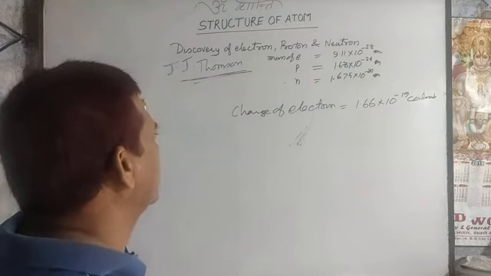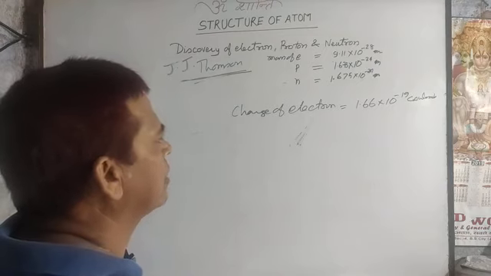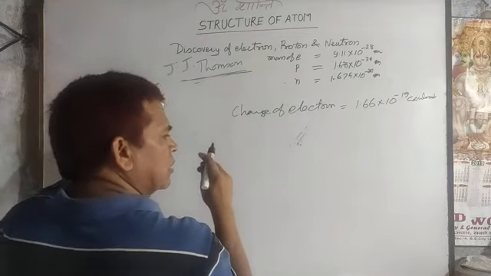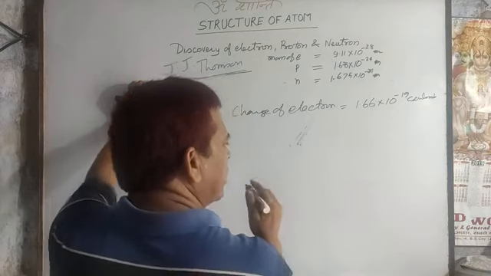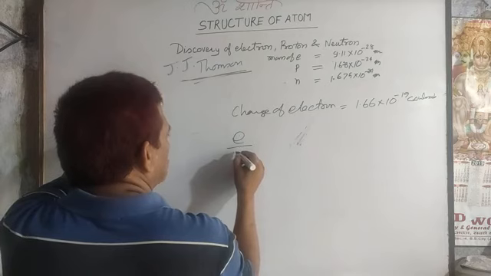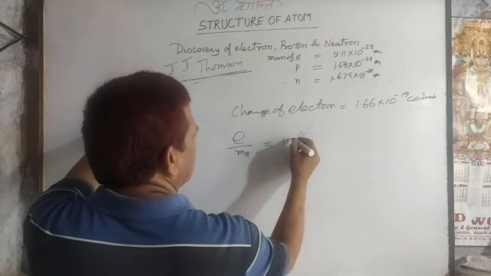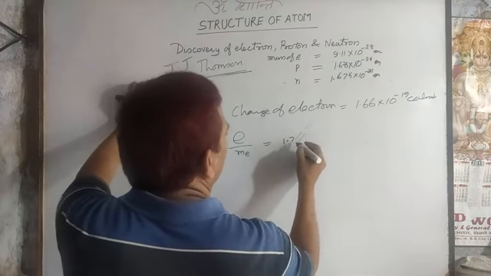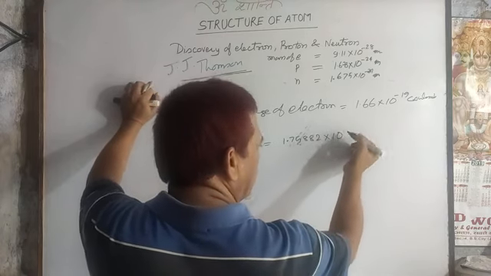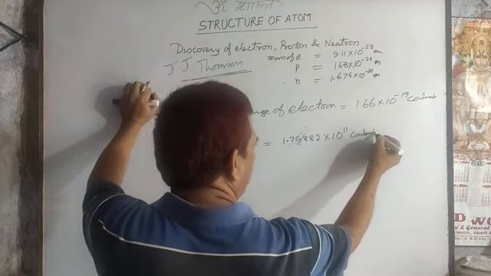One more scientist, Millikan, and the name of the experiment is Millikan's oil drop method. J.J. Thomson was first able to determine the value of the ratio between the charge of the electron and the mass of the electron, and that value comes to 1.75882 × 10^11 coulomb per kg.